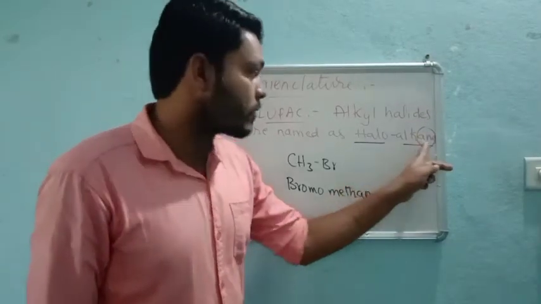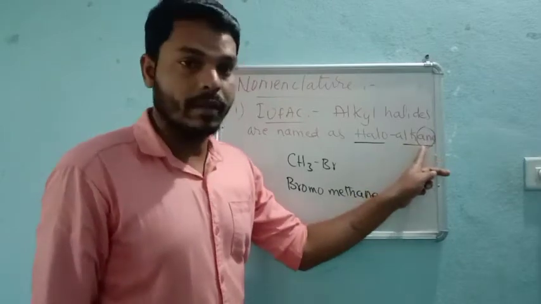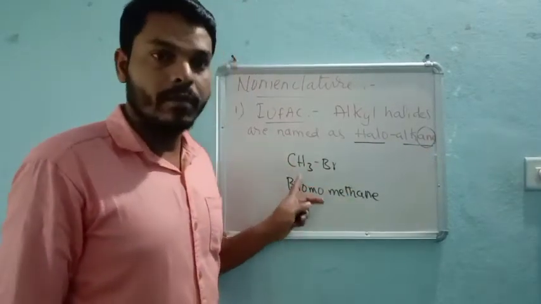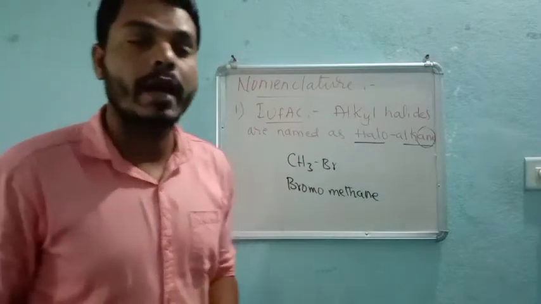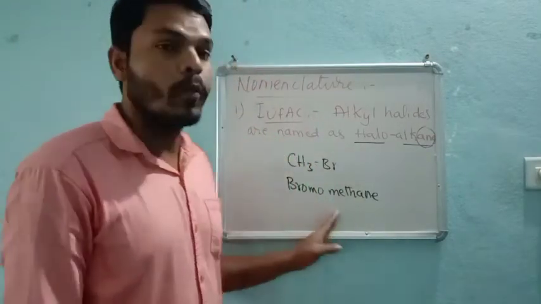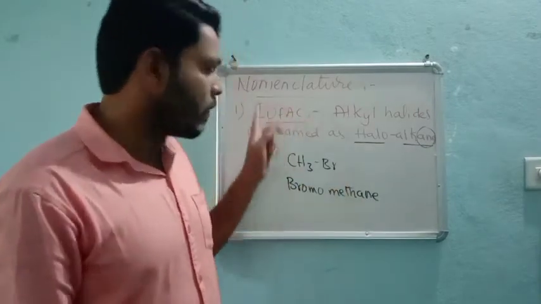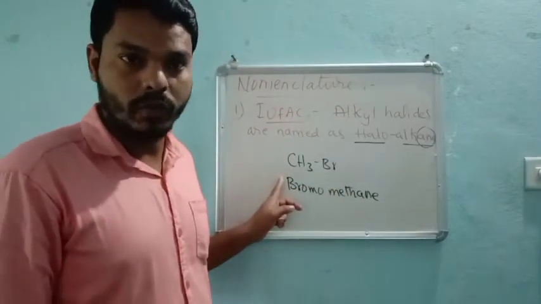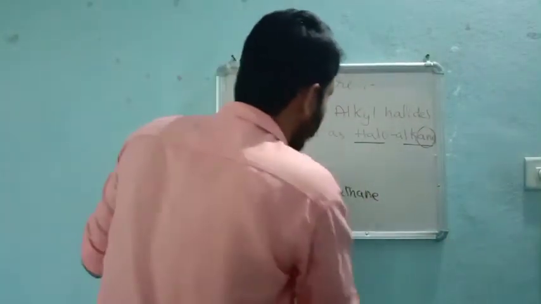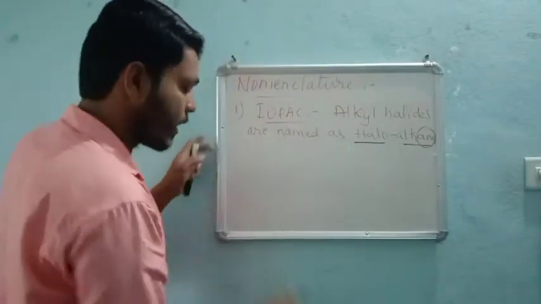But they have asked for the alkane type, so we say methane. Because there is only one carbon atom in the given compound, the name becomes bromomethane. Understood? So this is the IUPAC nomenclature of alkyl halides.